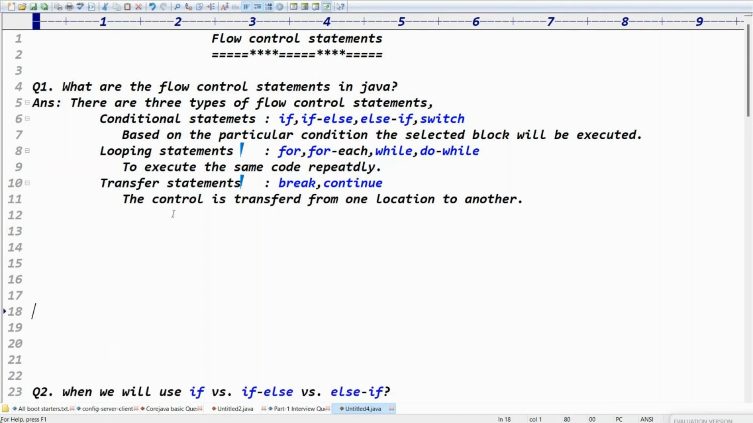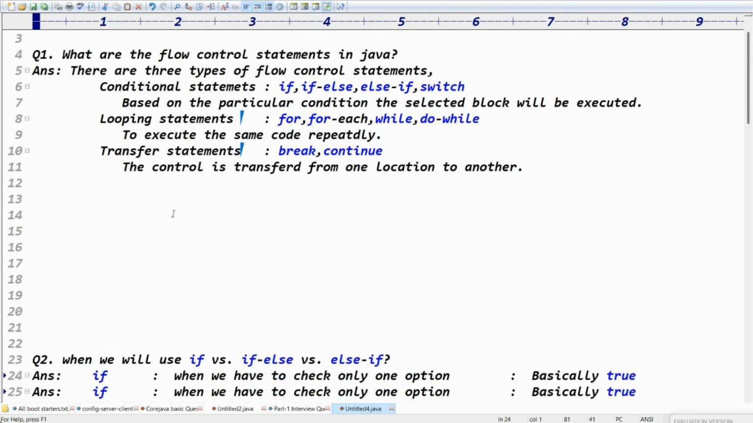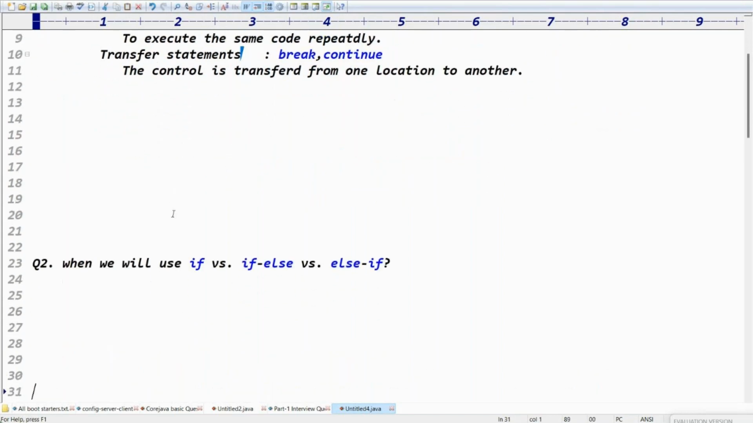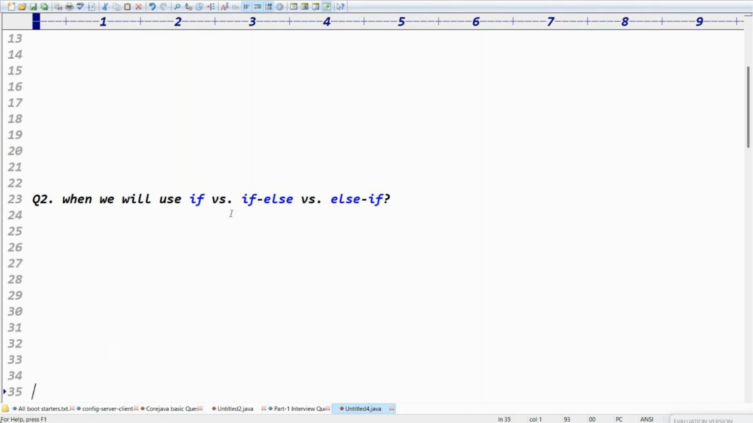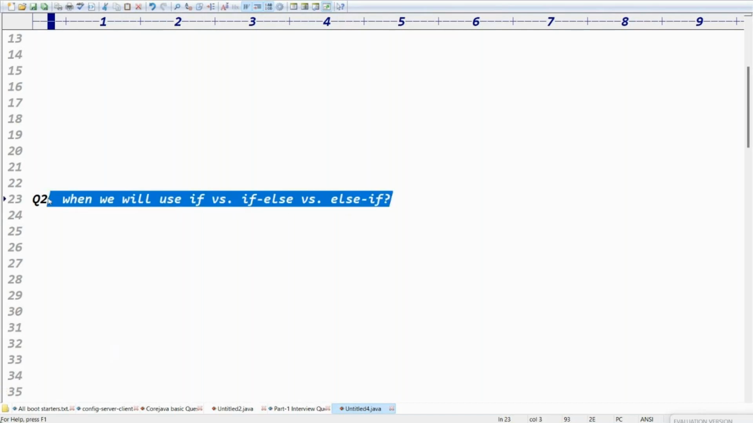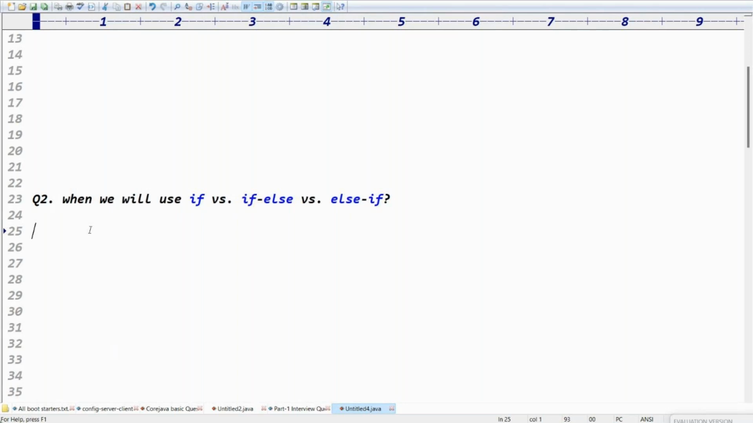Next question you can see: when will we use if, else, else if? This is a question I asked you guys. What's your response immediately?